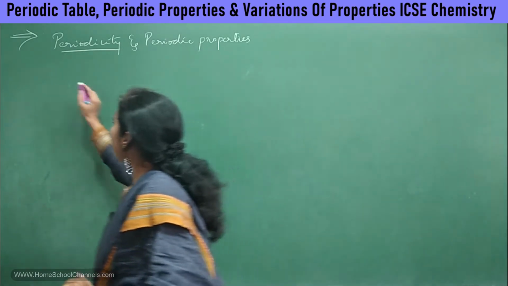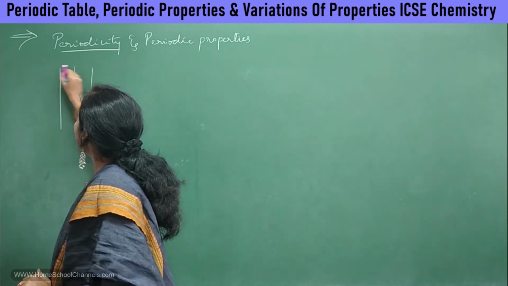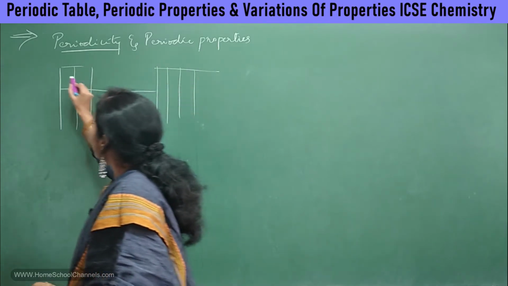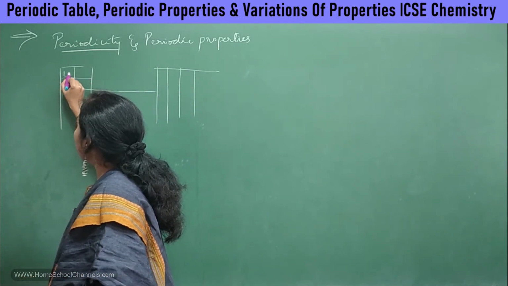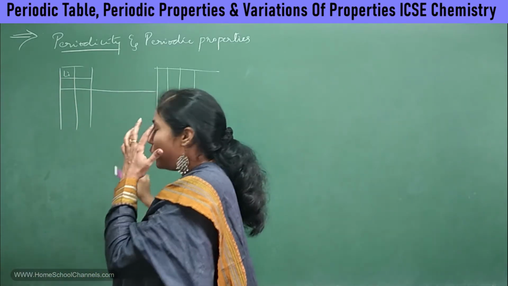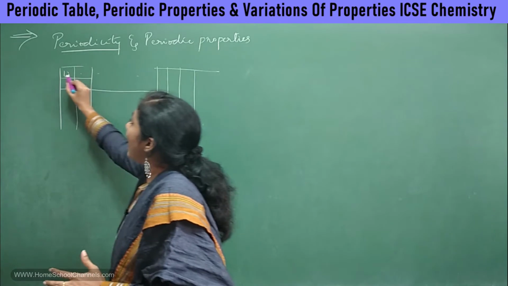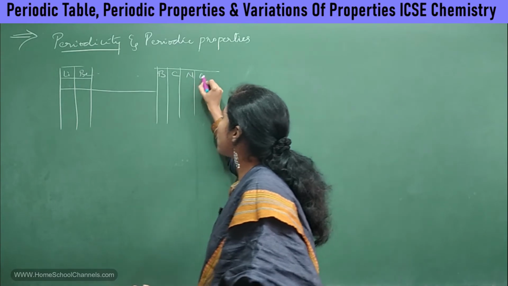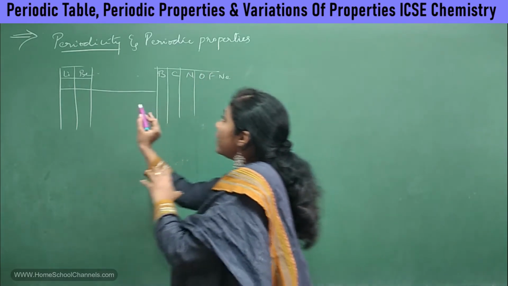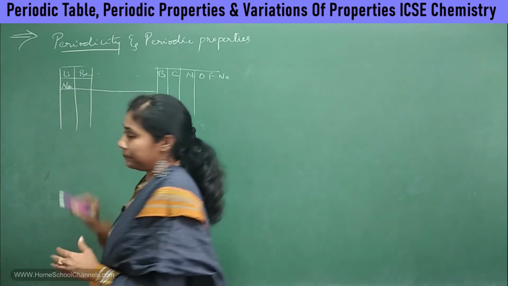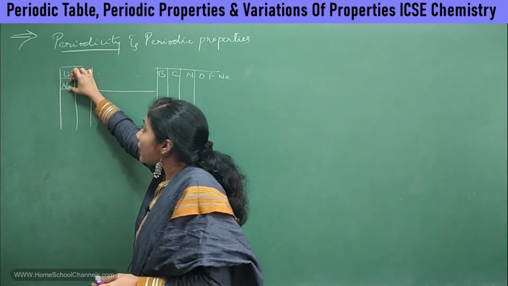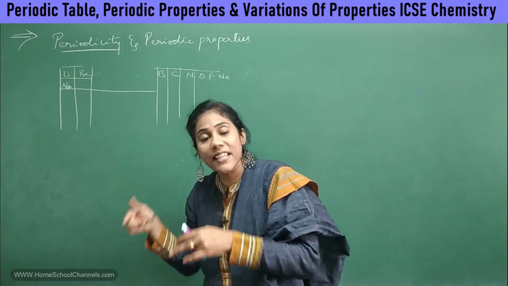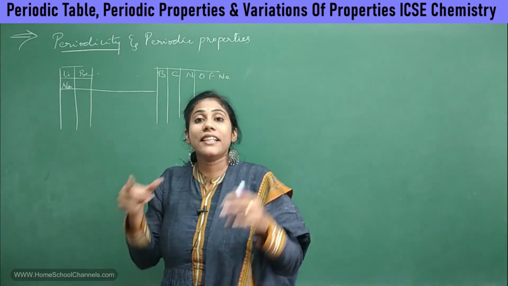Say, for example, you have 18 groups and 7 periods in a periodic table. Imagine here comes lithium. After lithium is beryllium, after that boron comes, carbon, nitrogen, oxygen, fluorine, neon. After neon, again an element comes, that is sodium. Lithium and sodium have the same properties, they behave in a similar way. They react in a similar way.